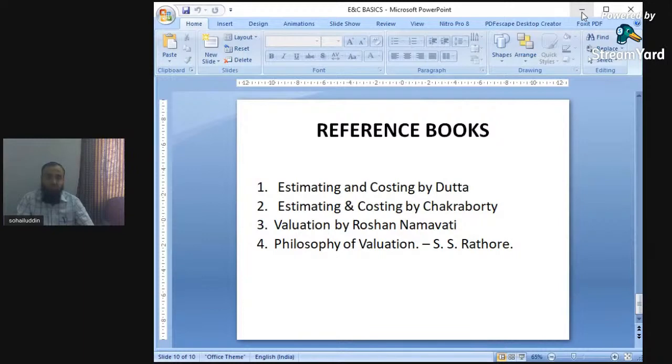So in this way, in the next lecture we will try to start unit number 1. That is nothing but the preliminary estimate and various definitions related to estimating and costing, plinth area methods, and various methods related to estimating and costing. So here we will end today's first lecture. From next time onwards, we will start estimating and costing.